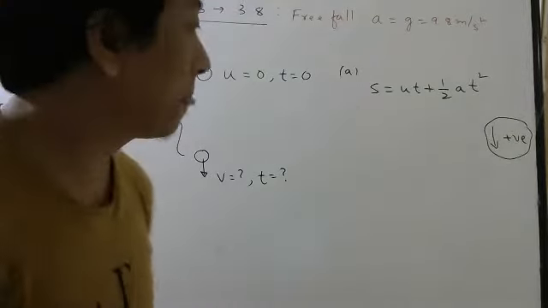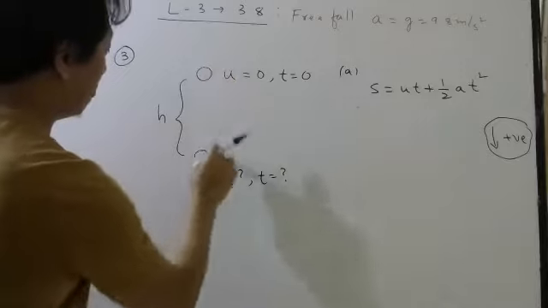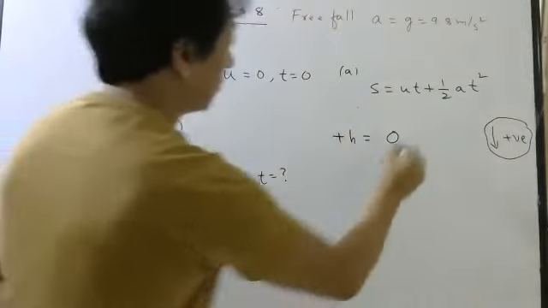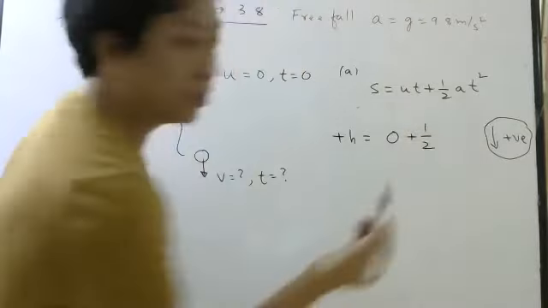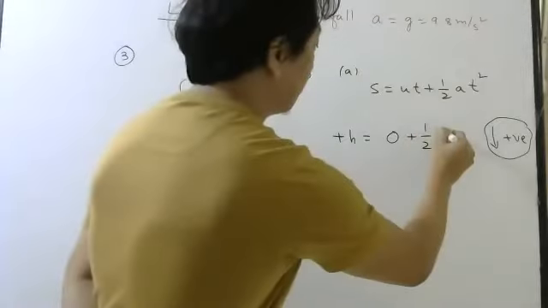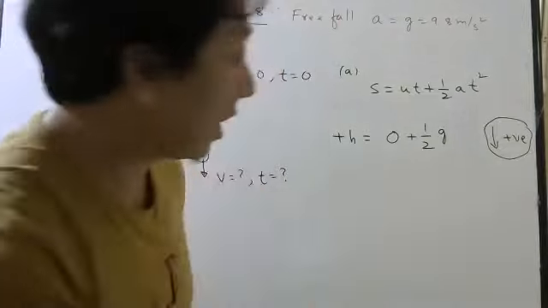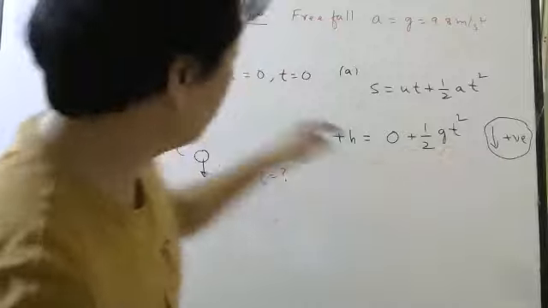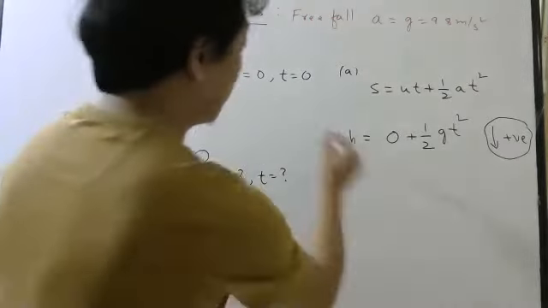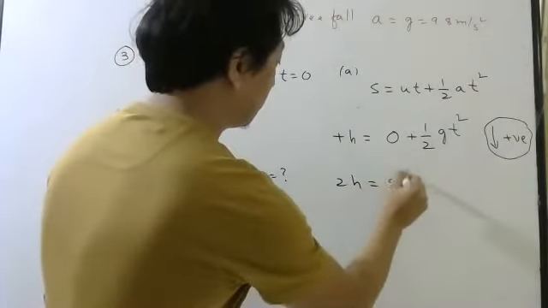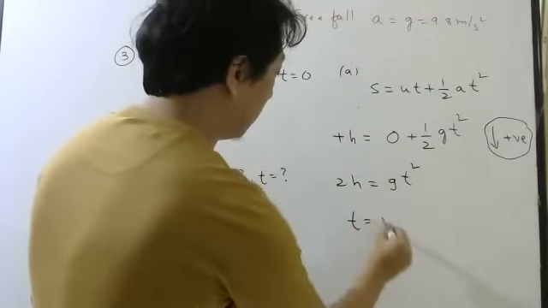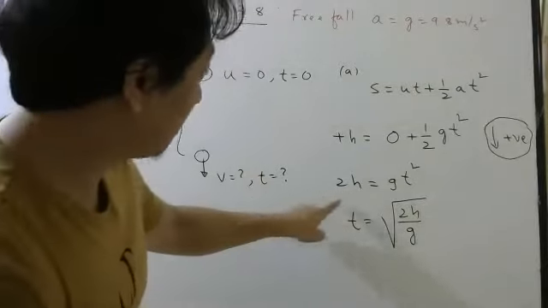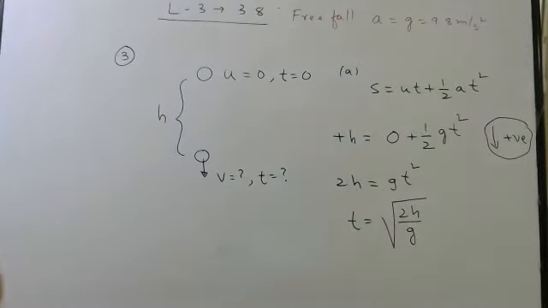But please remember. So displacement from here to here is h. Initial velocity is 0. Acceleration due to gravity is constant, plus g. Plus g, remember, because down I am taking positive. Time square. This is the time taken from here to here. Right? Cross multiply. So time taken will be root of 2h by g. Bring g this side, then take square root. Very easy problem.